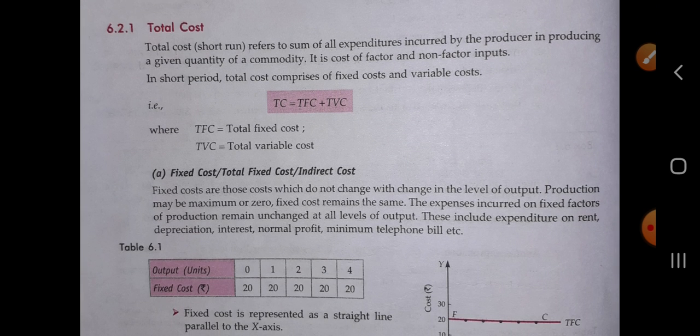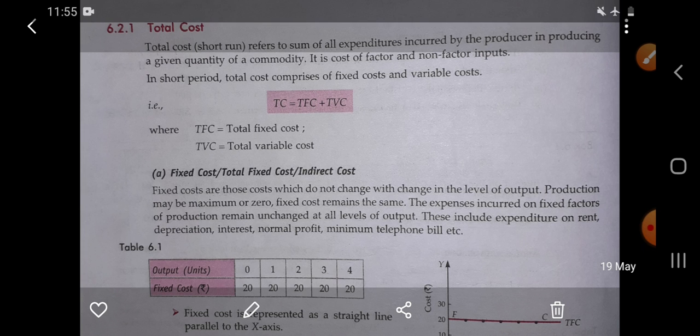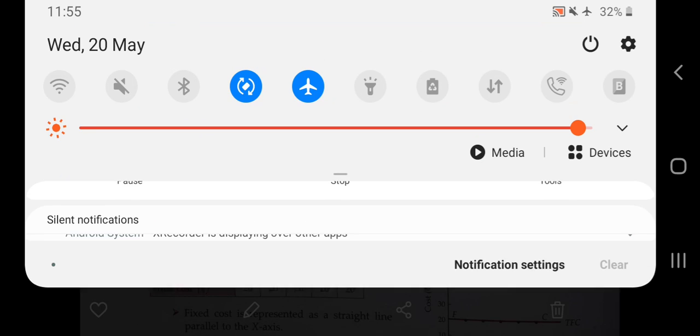Okay, total cost in the short run refers to the sum of all expenditure which is incurred by the producer in producing a given quantity of a commodity. It is the cost of the factor as well as non-factor inputs. In short period, total cost comprises of the fixed cost and the variable cost.